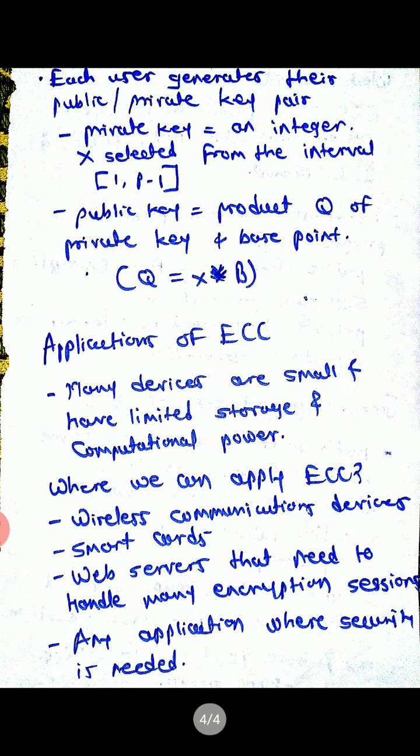Each user generates their public and private key pair. The private key is an integer x selected from the interval 1 to p minus 1, where p is a prime number. The public key is the product Q of the private key and the base point, so Q is equal to x multiplied by the base point. So that is one thing related to the ECC algorithm.